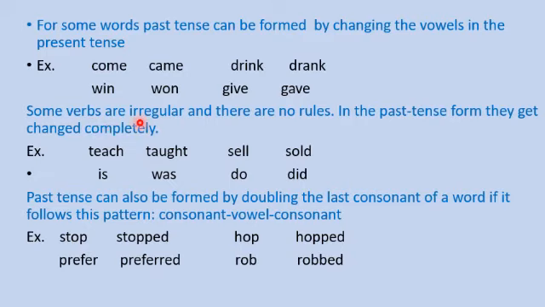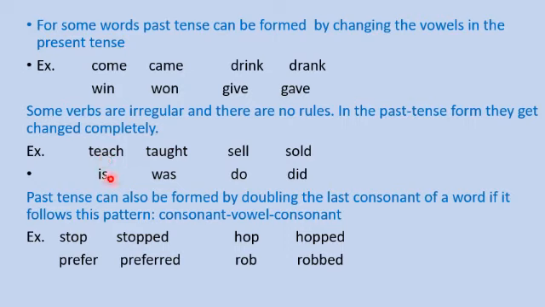It is not that all the verbs follow certain rules when you change simple present tense to simple past tense. It is not so, because there are verbs which are called irregular verbs and there are no rules. They are not bound by any rules. Directly they get changed into totally a different form. Spellings, pronunciation, everything gets changed. Let's see a few examples for that.